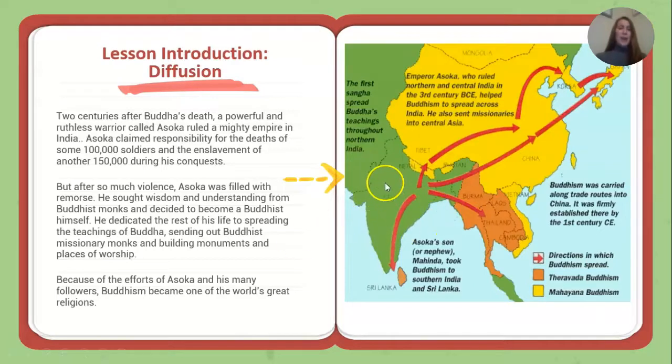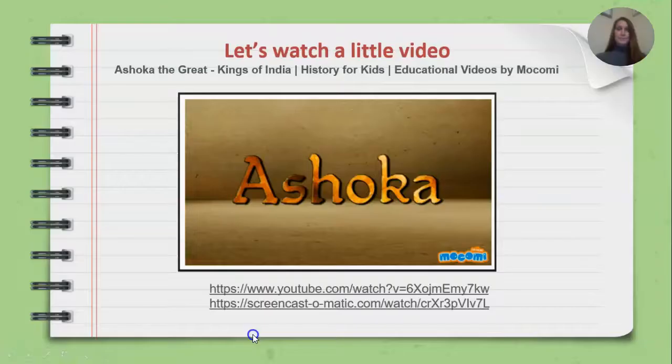And if you take a look at this map over here, you can see some of this diffusion. We call it cultural diffusion, that spreading of ideas that spread out from right here in India and spread out into other parts of the world. Okay, so if you need to pause this video and take a look at this map, you definitely may do so. Let's go ahead and watch a little video.